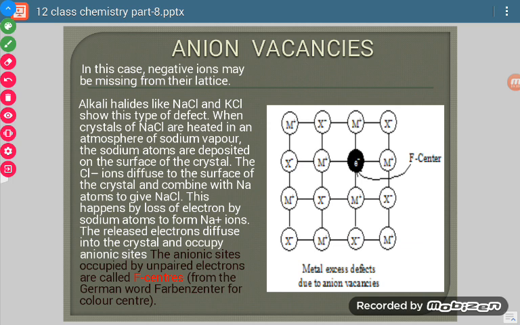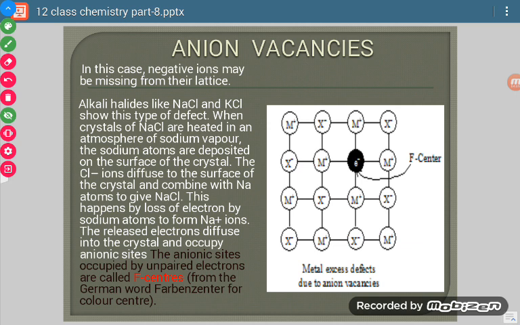Now because of this presence, its conduction is increased. So there is an increase in conduction, and second property, there is some color also in this crystal. This particular electron which occupies the place of the anion is termed an F center. This is called F center. Now see, F center means this is the F center for this crystal. The name has been taken from a German word, Farbengender, which means color.